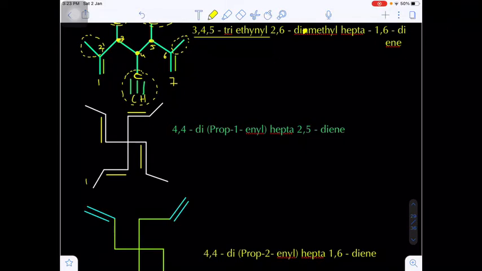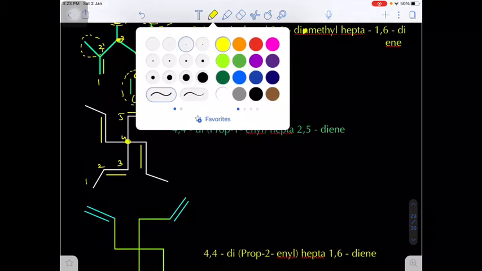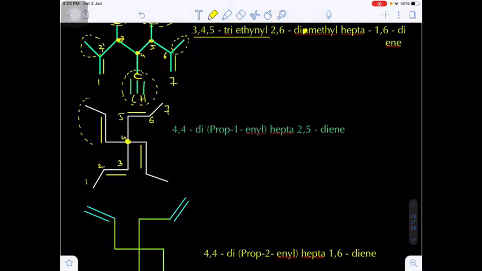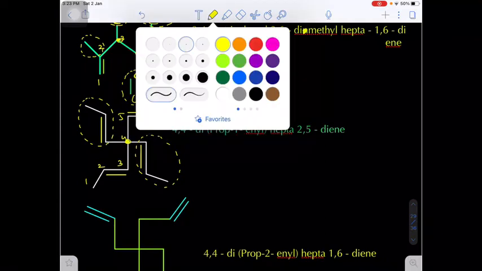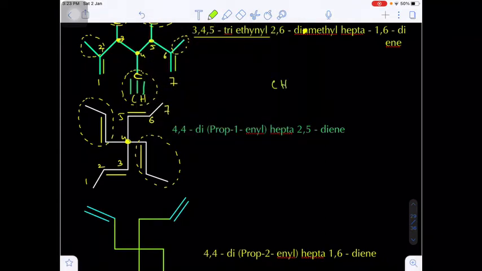If you take the numbering 1, 2, 3, 4, 5, 6, 7, this is symmetrical. You can take it from any side to the other side. Total there are 7 carbons present. And what about the fourth carbon? On the fourth carbon 2 substituents are there. This is the first substituent and this will be the next substituent. What is the structure of this substituent? The structure will be CH double bond CH CH3.